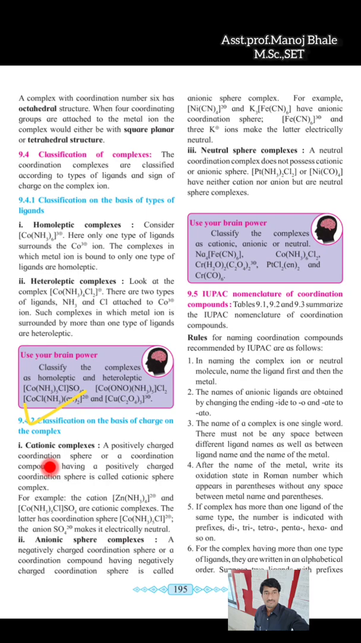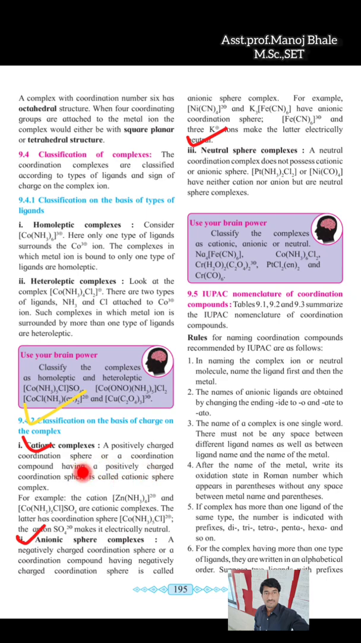OK, so in this classification, the first one is the cationic complex, the second is the anionic complex, and the third is the neutral complex. This is the classification of complexes based on the charge on the complex: cationic sphere complex, anionic sphere complex, and neutral sphere complex. I think you have understood what exactly will be in this.